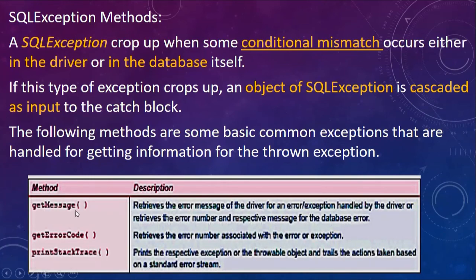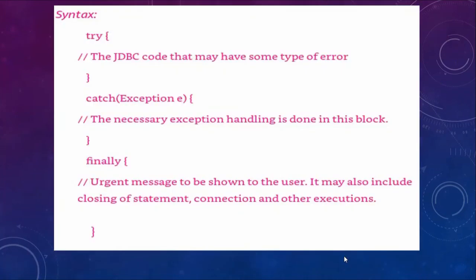One is the getMessage method, which retrieves the error message of the driver for an error or exception handled by the driver, or retrieves the error number and respective messages for the database error. The getErrorCode method retrieves the error number associated with the error or exception. And printStackTrace is a method that prints the respective exception or throwable object and trails the actions taken based on a standard error stream.